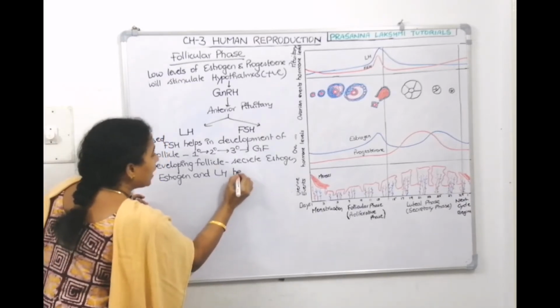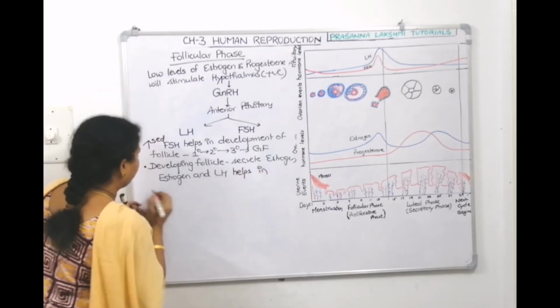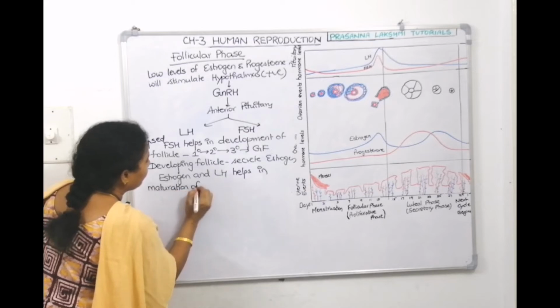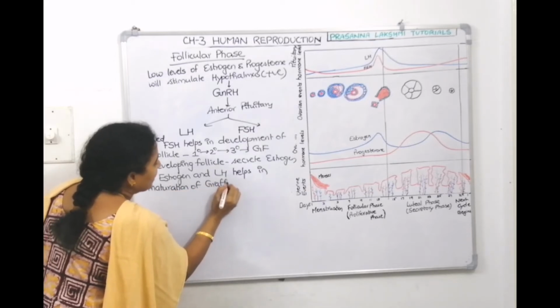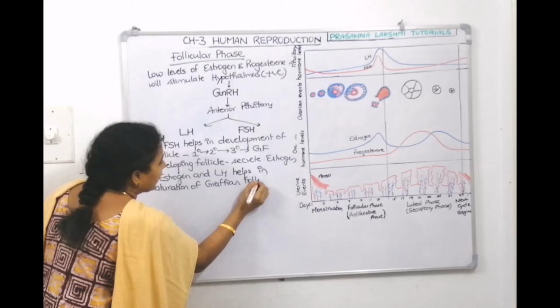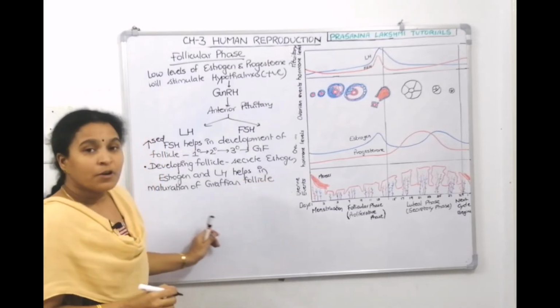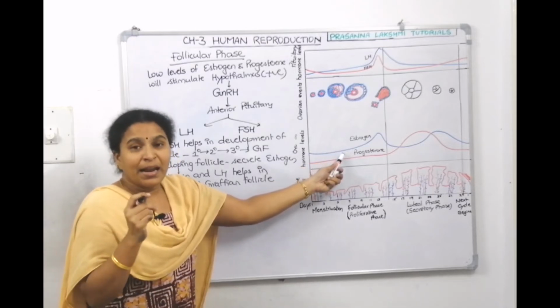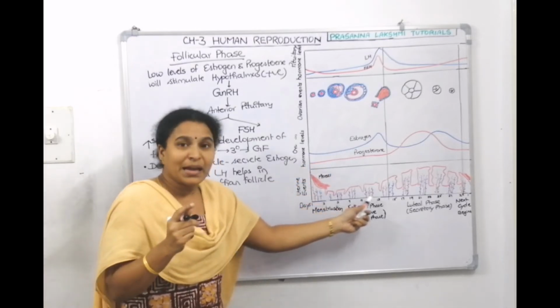Estrogen and LH help in maturation of the Graafian follicle. Now, this estrogen will help to repair the endometrium.